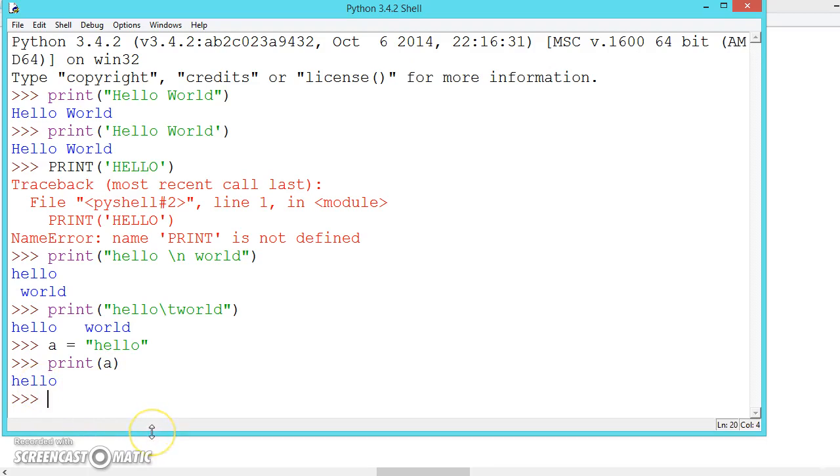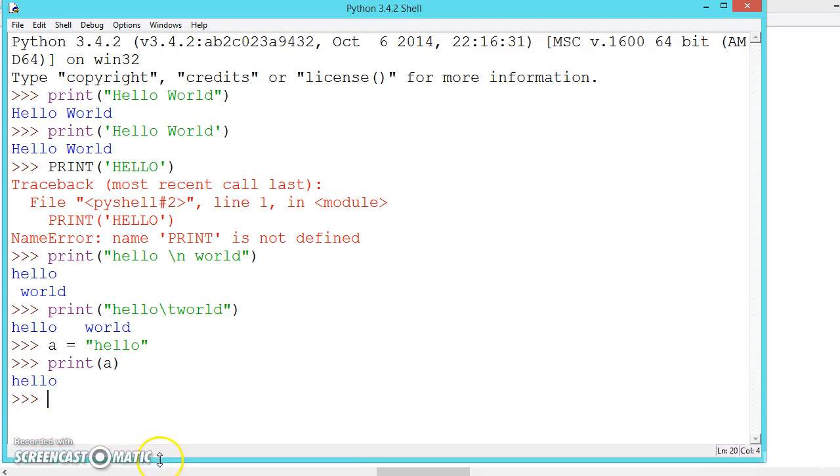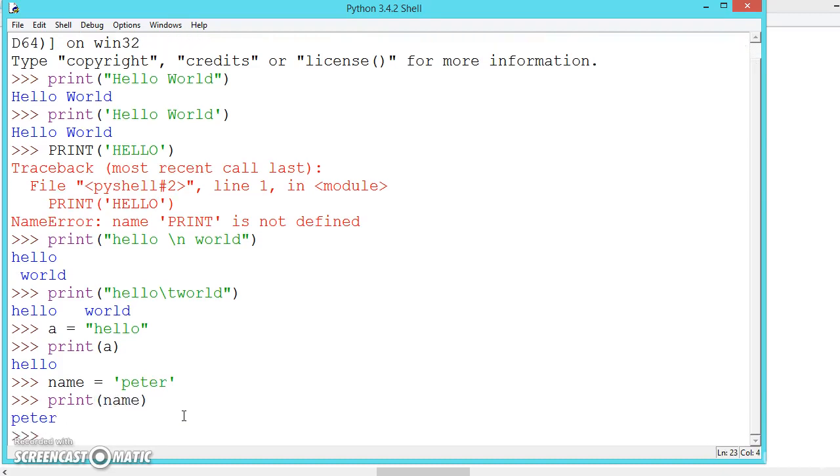This variable name can be anything. Let us say name is equal to Peter. Now print name, it will print the name. But the variable should always start with a character. It should not start with any other character.